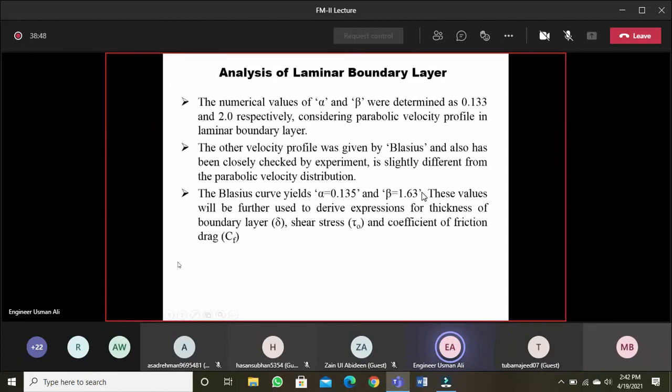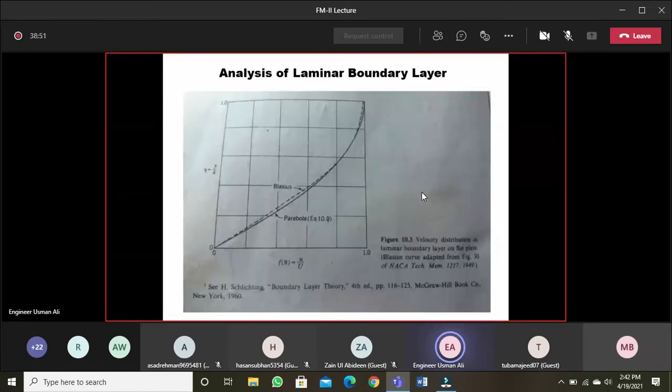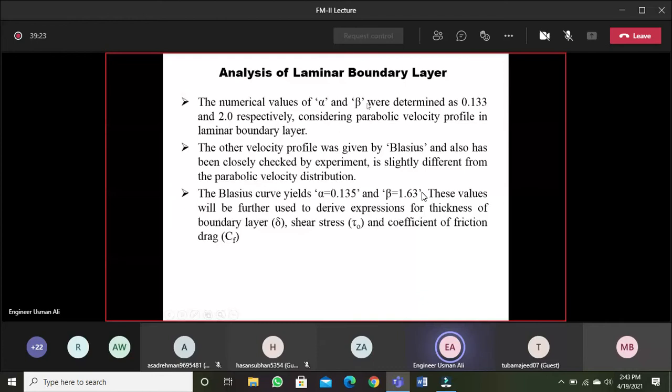Now regarding the value of alpha and beta, two possibilities are there. Two things have been mentioned in the literature. One is if you consider the laminar boundary layer velocity profile as parabolic. This is the graph between y over del, this is eta, and this is function of eta, that is u over capital U. Now if the velocity distribution curve is parabolic, so if you solve this parabolic equation, the value of alpha and beta comes to be 0.133 and 2 respectively.